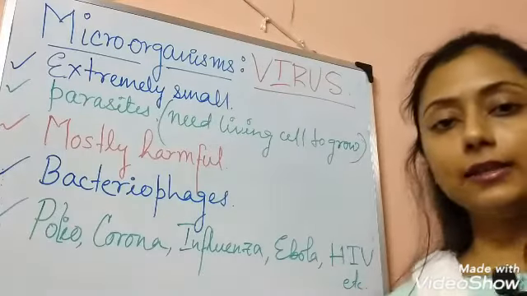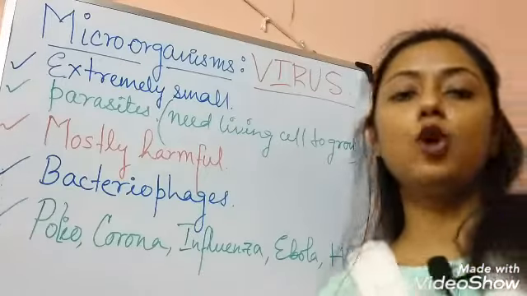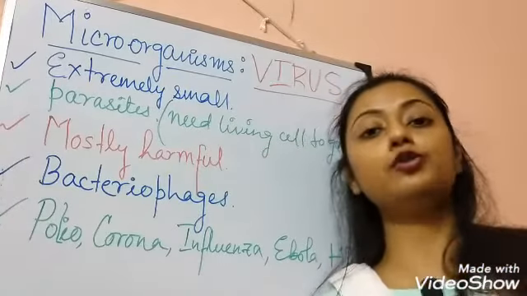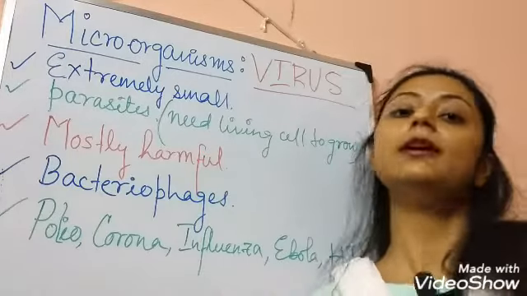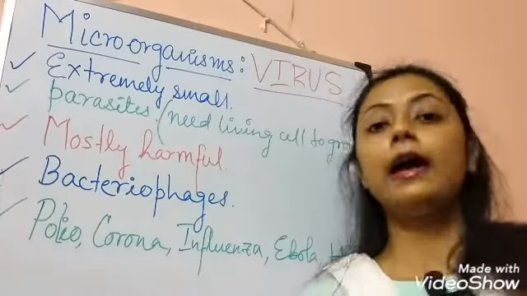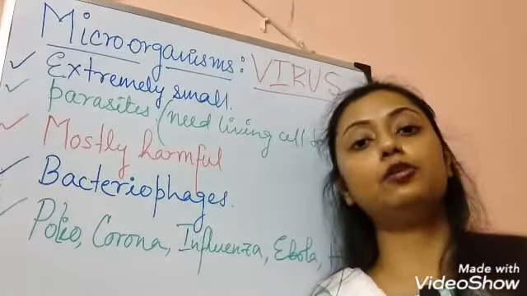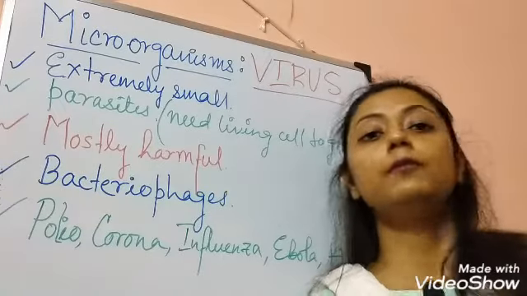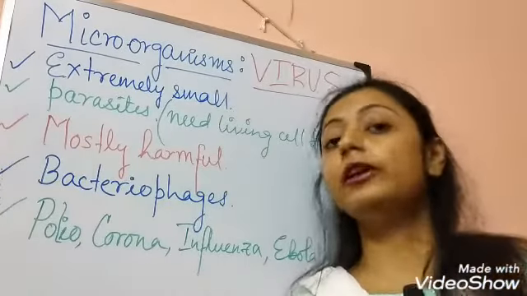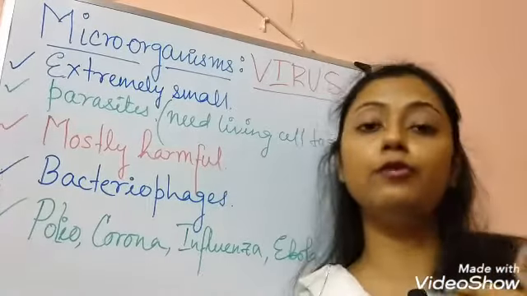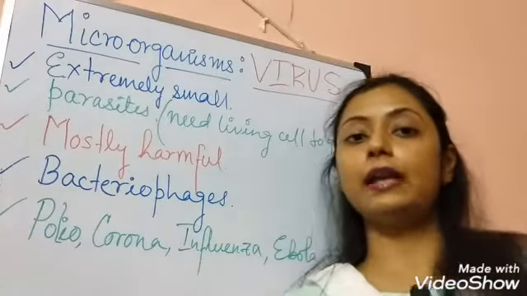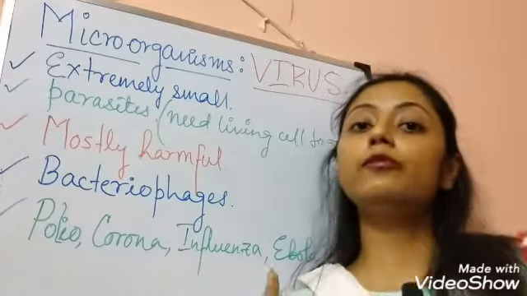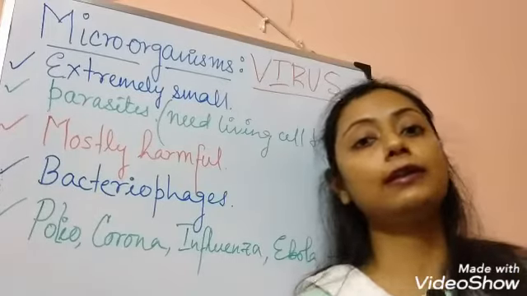All the living organisms can be of two types, autotrophic and heterotrophic. Autotrophic means they can produce their own food by the photosynthesis process, just like green plants. And all the animals are heterotrophic. We cannot produce our own food, but we directly or indirectly depend on other organisms for our food. So we are in the heterotrophic category.